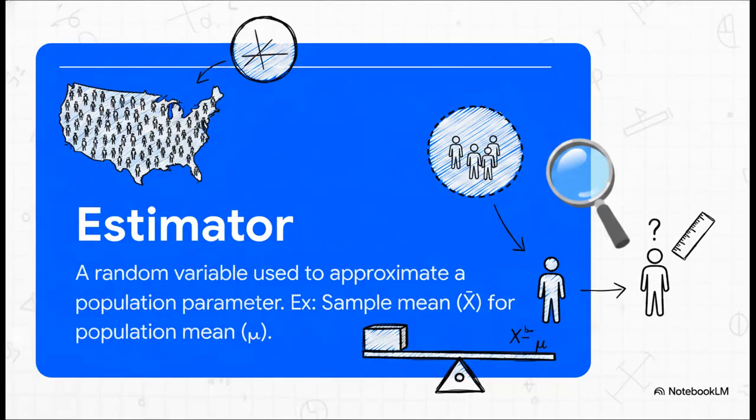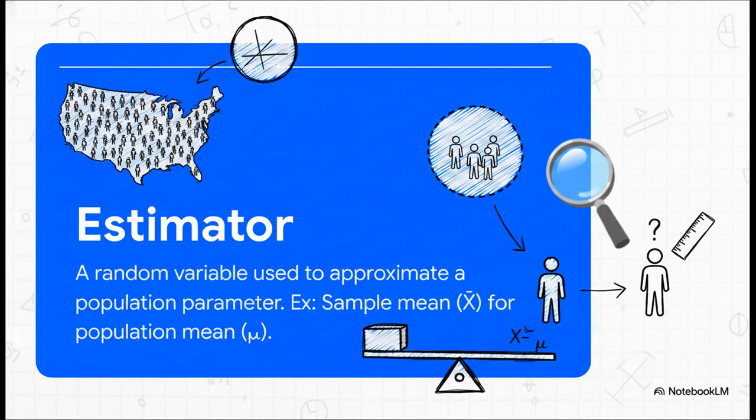So what is an estimator? Well, think of it as just the tool or the formula that we use. And the thing it's trying to estimate, that's called a parameter. A parameter is some number that describes a whole population, like the true average height of every single person in a country. We use that Greek letter mu for the population mean. Now, since there's no way we can measure everyone, we take a sample, right? And we calculate a statistic from that sample, like the average height of the people we actually did measure. We call that sample mean X bar. So in this case, X bar is our estimator. We use it to make an educated guess about mu. And that's the whole game right there, using the thing we can calculate, our statistic, to learn about the thing we can't, the parameter.